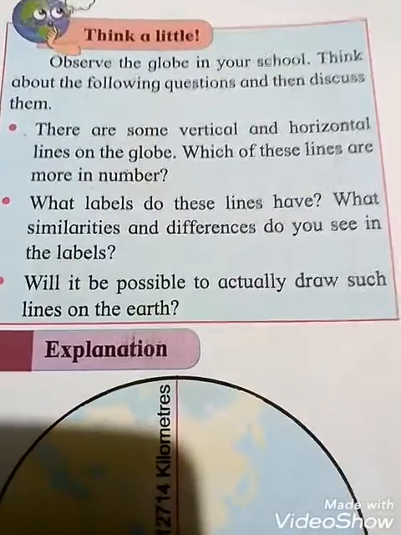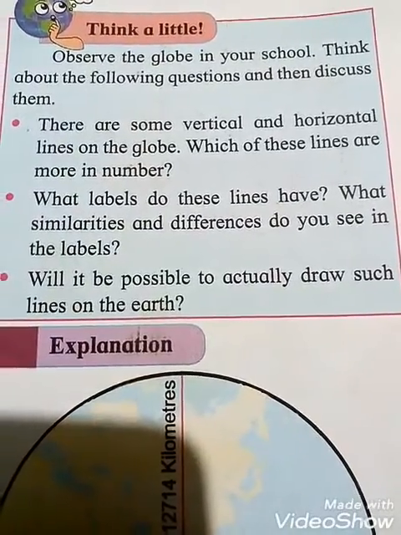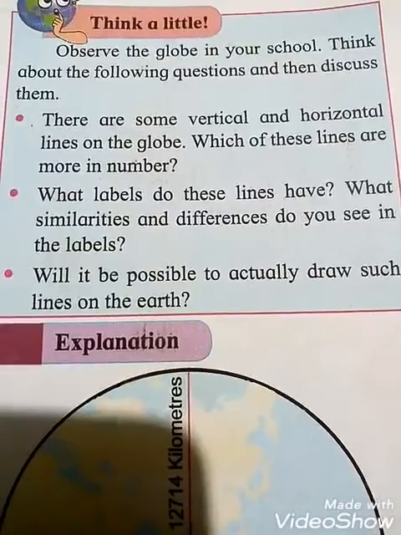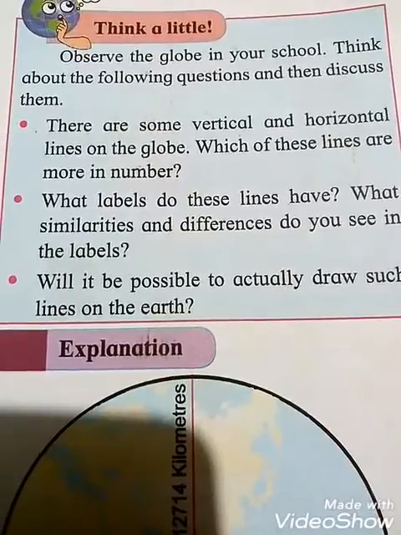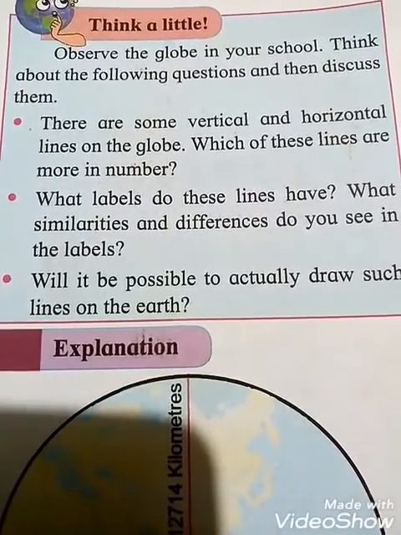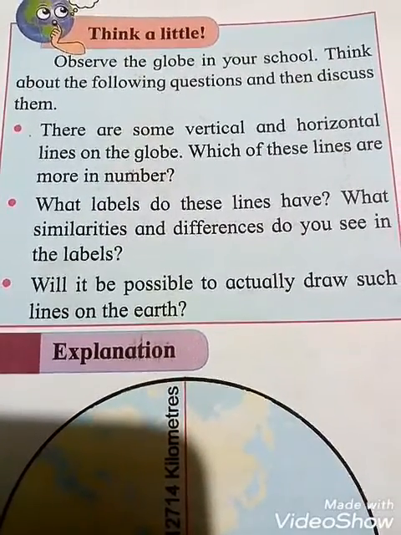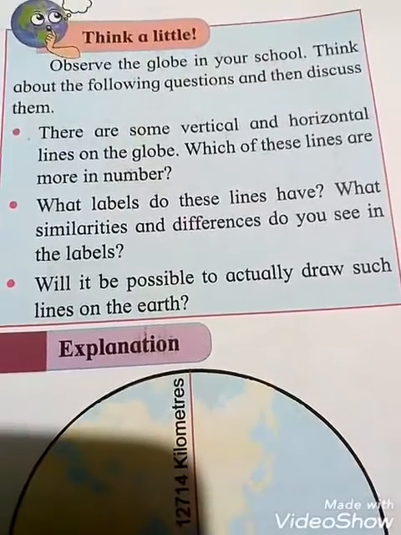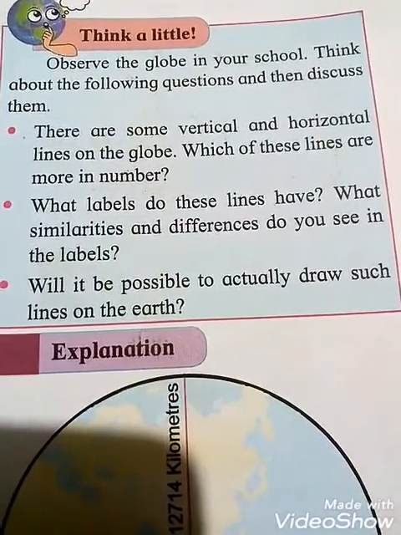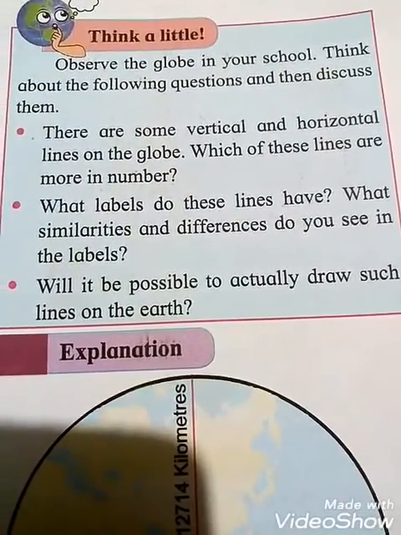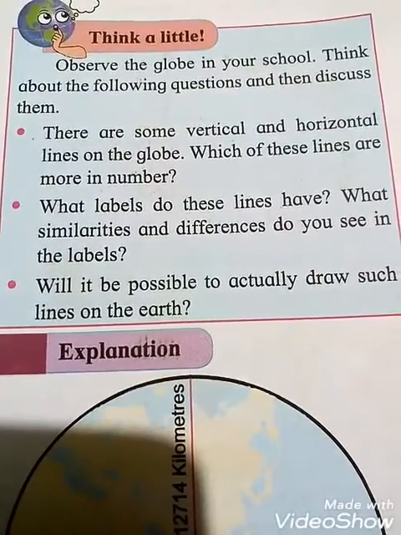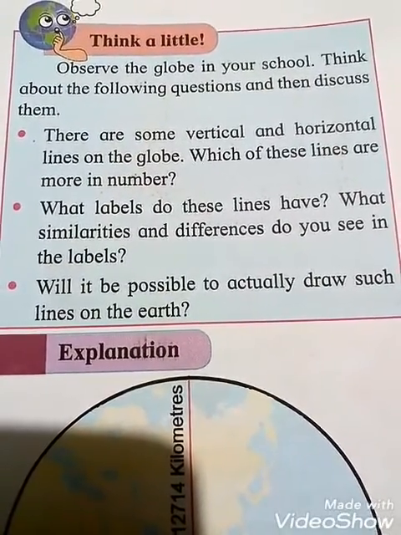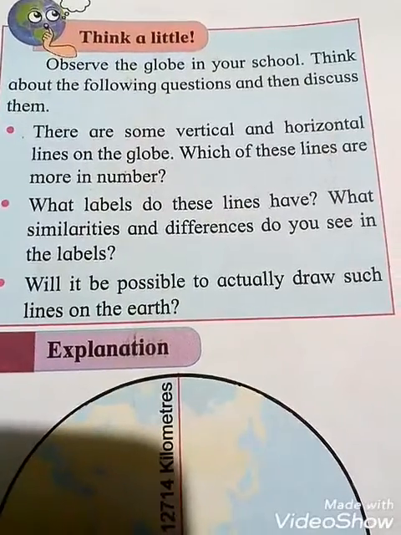Think a little, observe the globe in your school. Students, think about the following questions and then discuss them. Globe means what? A miniature model of the earth is called a globe. Miniature means very small. First point: there are some vertical and horizontal lines on the globe. Which of these lines are more in number? Vertical lines are more in number.